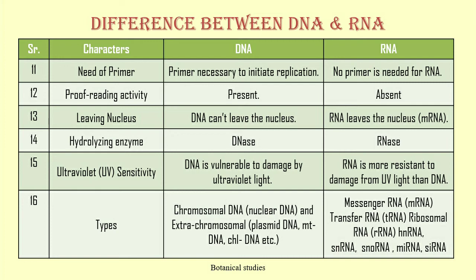It is present in the plasmid as plasmid DNA, in mitochondria as mitochondrial DNA, in chloroplast as chloroplast DNA. While RNA also has different types: messenger RNA, transfer RNA, ribosomal RNA, hnRNA, snRNA, snoRNA, miRNA, and siRNA.